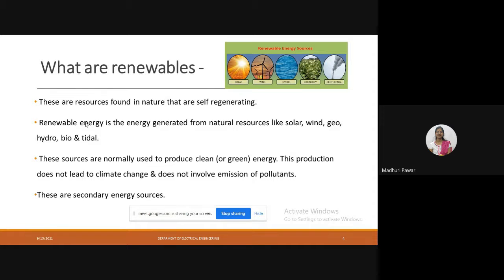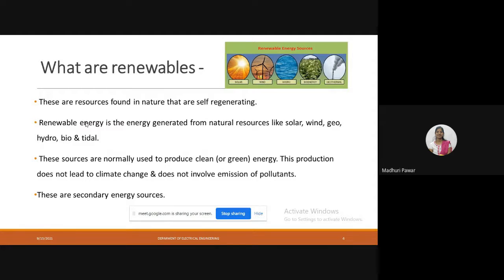By using oil or various types of gases, we are creating many hazardous gases in our climate through factories, etc. Such gases will not be created in renewable plants, and they do not involve emission of pollutants. So it is a clean and green type of energy.